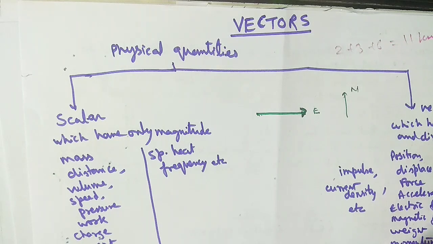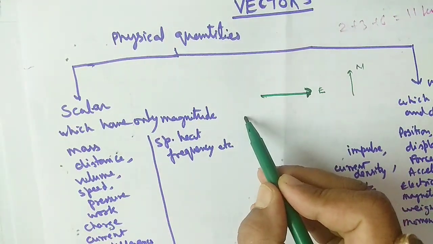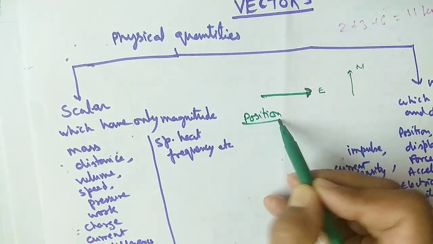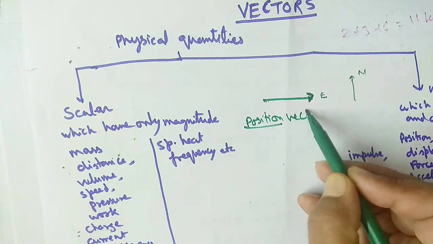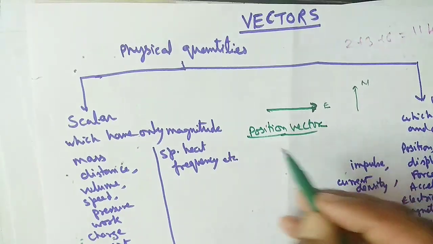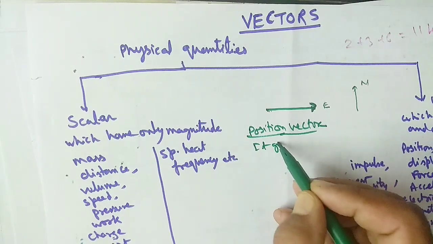Now some definitions you must know about the vectors. First I am taking the position vector. Small definitions you have to remember. I am writing the definition, try to understand.